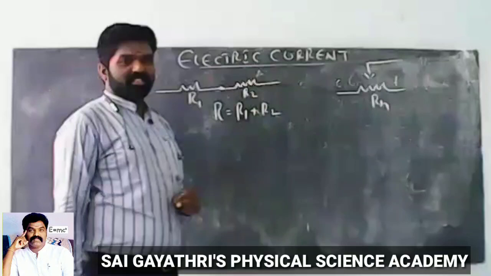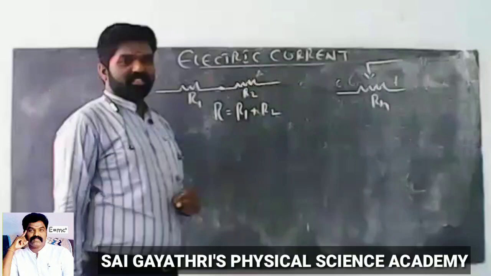So the unit of work is joule, and the unit of time is second. Joule per second, this is power. Power unit is watt, W-A-T-T, watt. So joule per second is called watt. Watt is nothing but joule per second. The rate of doing work is called power. The rate of doing electric work is called electric power.